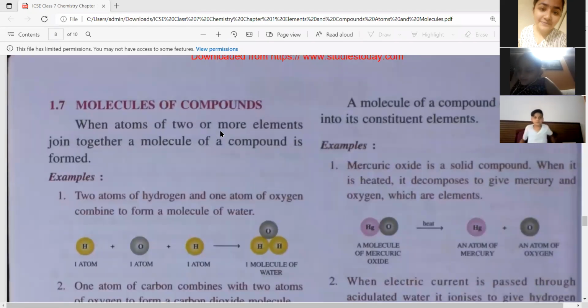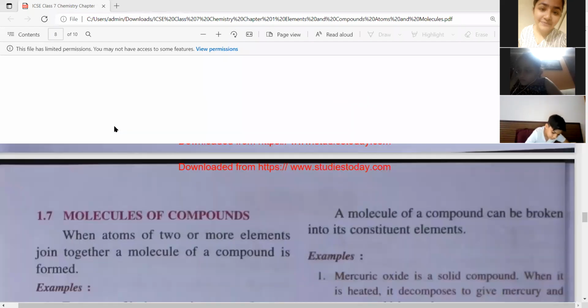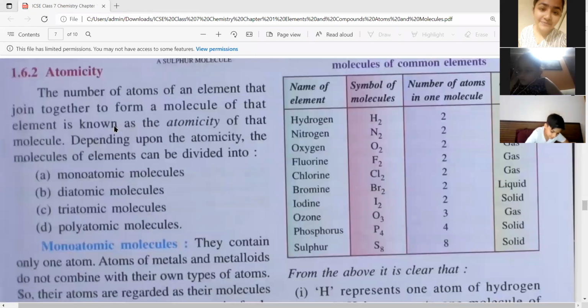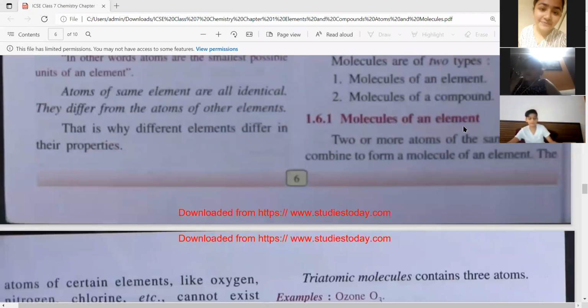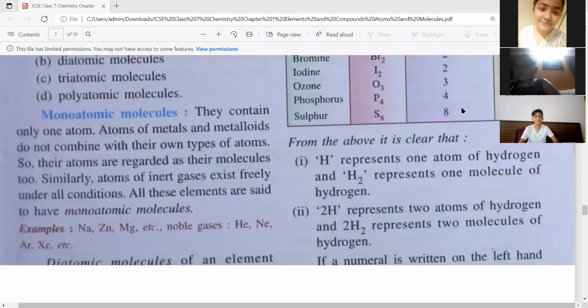Okay. So let's continue. Molecules of compounds. We were learning molecules of an element. Now we learn molecules of a compound.